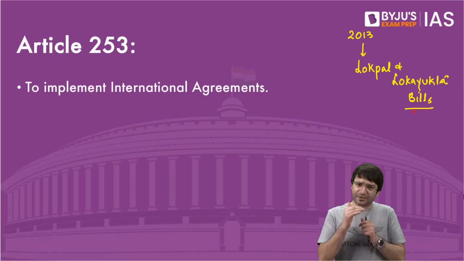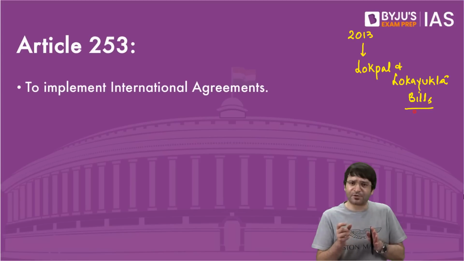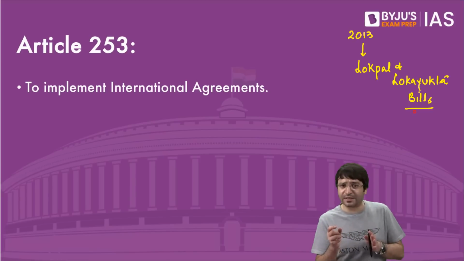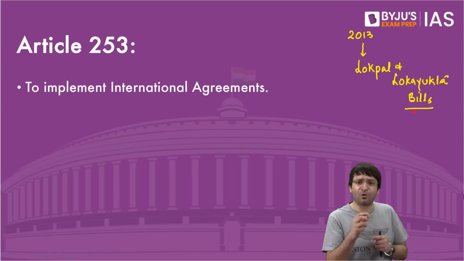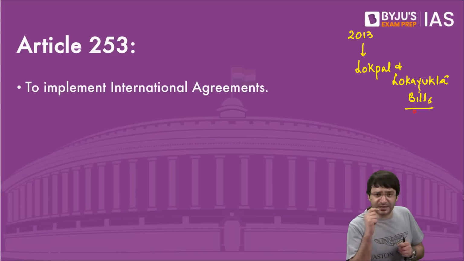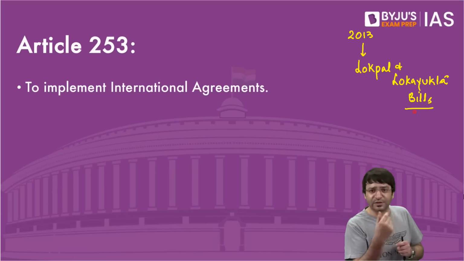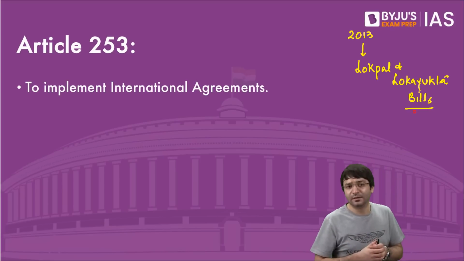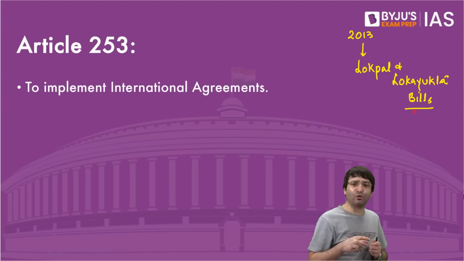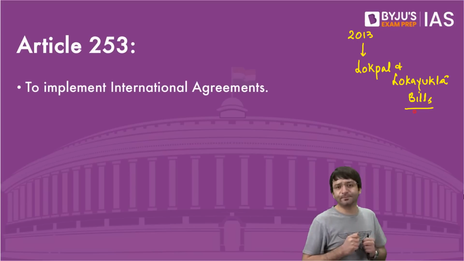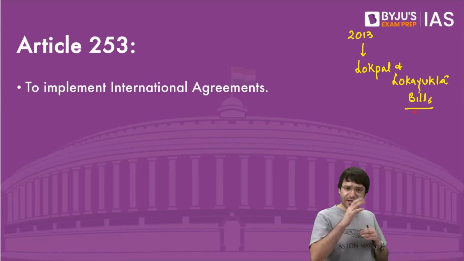Lokpal at the central level is an institution which can investigate corruption allegations against the Prime Minister, against the ministers, against the parliamentarians as well. For example, whether Ms. Mahua Moitra has indeed indulged in corruption by taking bribes in return for asking questions in the Parliament. Mr. Dubey, member of Parliament from the BJP from Jharkhand, has approached Lokpal, please investigate Mahua Moitra. But this is at the central level, Lokpal.